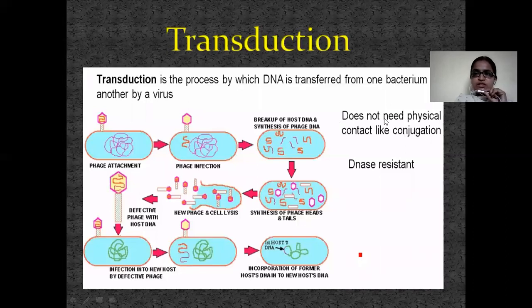We have seen conjugation also. In conjugation a tube should be there, but in transduction physical contact is not required. Transduction is a transfer of genetic material through viruses. The virus can take up the genetic material from one bacterium and pass it on to another bacterium. That process is called transduction.